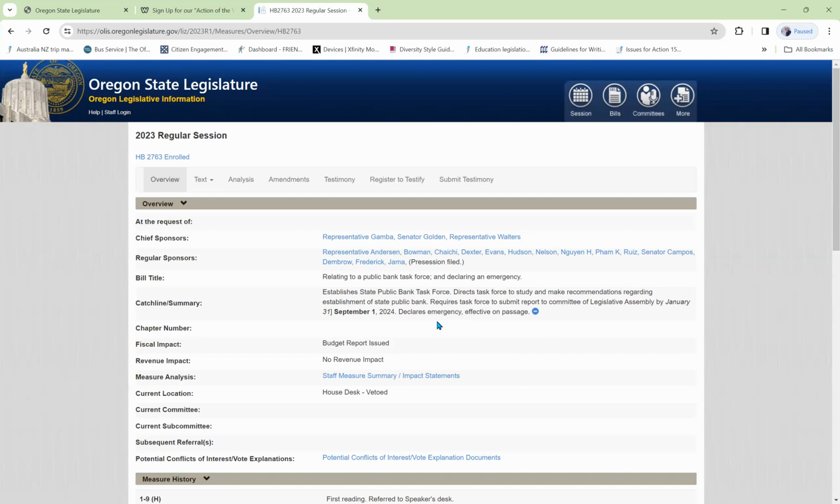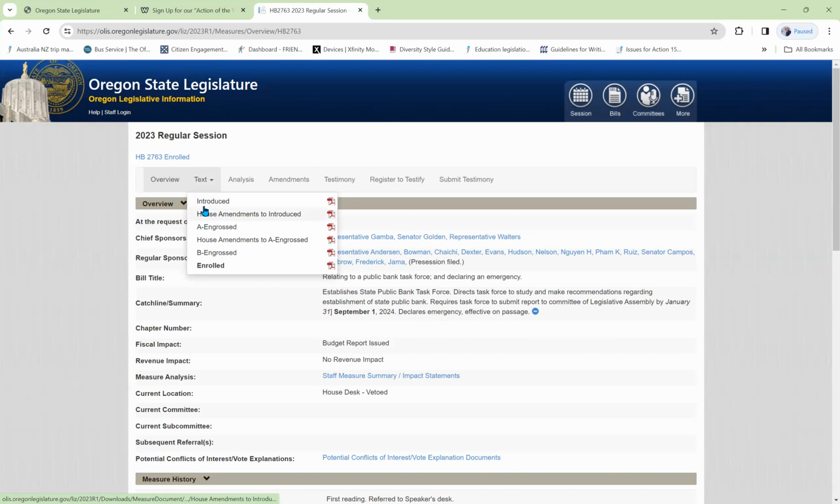Let's find out more about what this emergency is. We go up here to text. We see there are different texts. The first one is how it was introduced, and then it was amended. Engrossed means that the amendment was added to the text. It was amended again. Once again, the engrossed version includes the amendment.